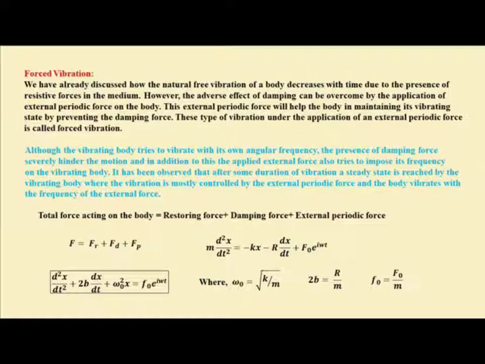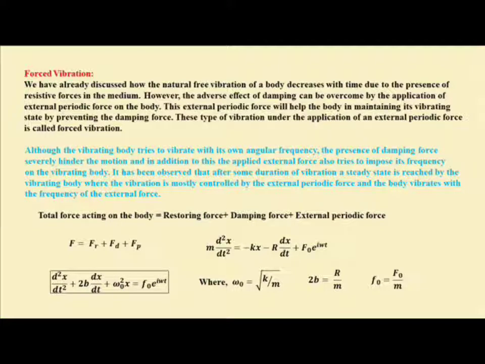So the total force F is given by Fr, the restoring force, Fd, the damping force, and Fp, the external periodic force. By applying Newton's law of motion, we have total force F is m d2x/dt2, that is mass into acceleration. This is equal to the restoring force, which is minus kx, the damping force, which is minus r dx/dt, and the external periodic force, which is F0 e to the power i omega t, where k is known as the force constant, r is the damping force per unit velocity, F0 is the amplitude of the external periodic force, and omega is the frequency of the external periodic force.